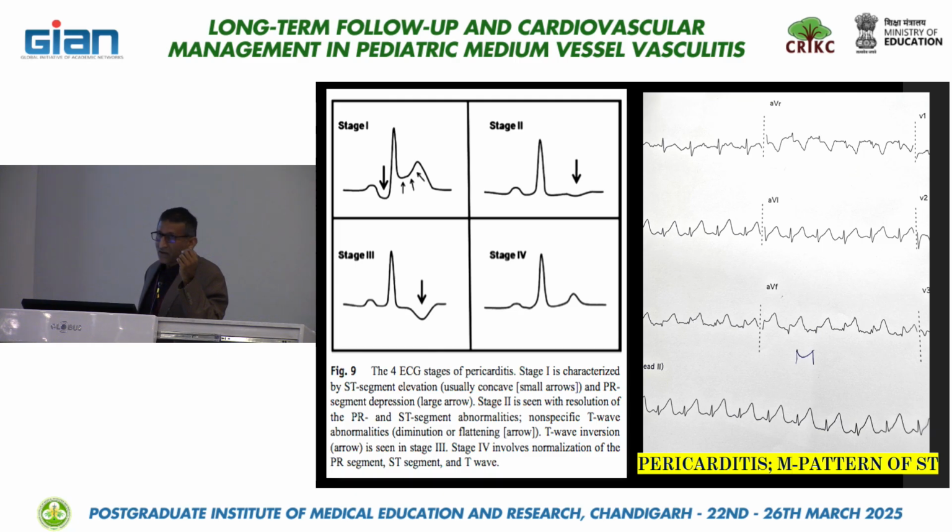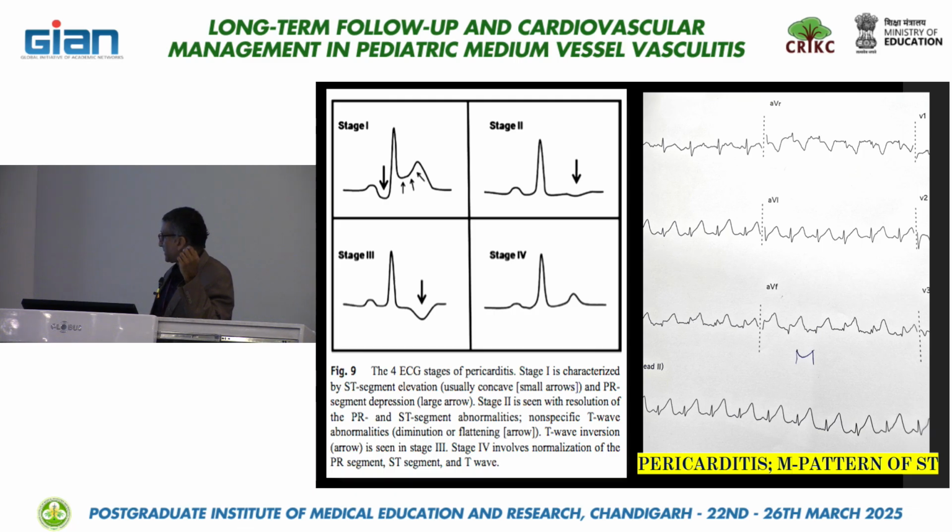There is a sagging of the PR segment. And the M pattern, I have drawn it like this, M pattern, whereas convex elevation is ischemia. And this is the M pattern, if you are seeing it, it's evidence of pericarditis. Whereas in stage 2, it will be resolving slowly, and in stage 3 T-wave inversion will come. Stage 4 is almost like a normal ECG. So in early stage 1 you can pick up pericarditis.